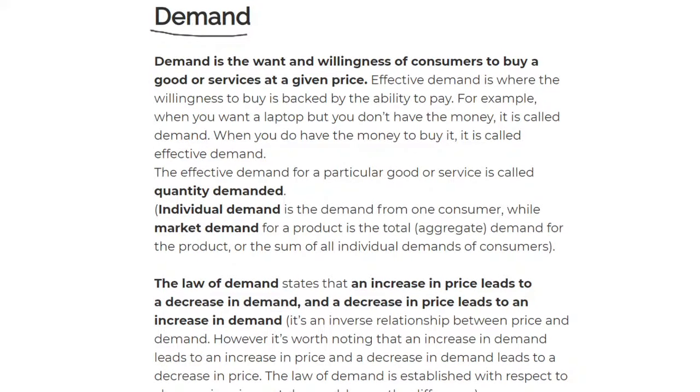We move on. When you have effective demand for a good or service, we say that's quantity demanded. So for example, if I have effective demand for a palace, that will basically mean that palace is a quantity demanded. So hopefully you are understanding what demand means, and it's quite a simple example in economics.